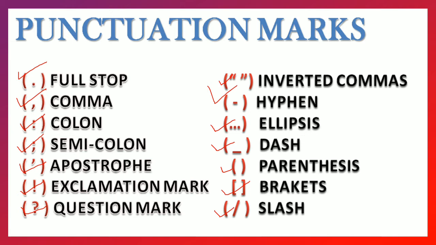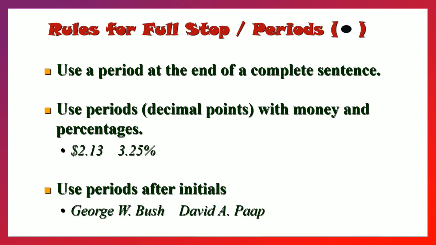Okay, let us start with the full stop or period. Use the period at the end of a complete sentence. Complete sentence means where there is subject plus verb plus object, and after that the full stop comes. Use the period or the decimal point with money and percentage. How? $2.13 or 3.25%.